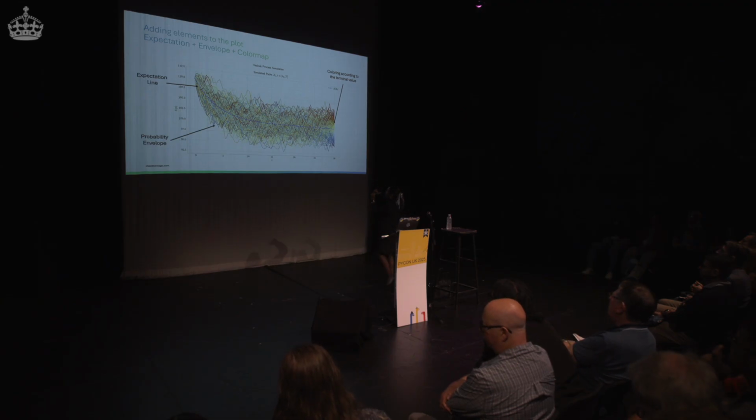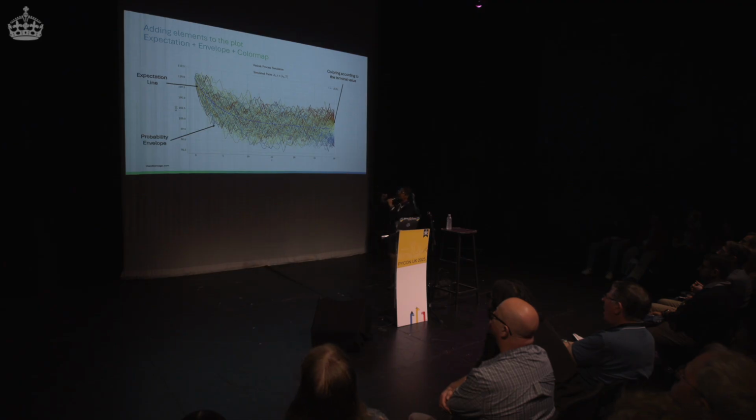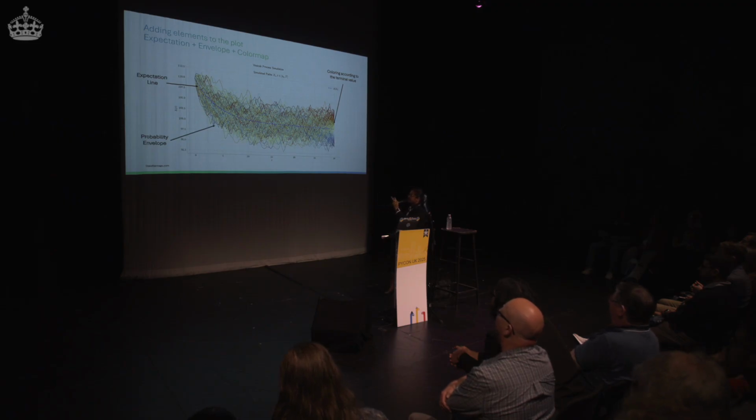Second, and I think it's not quite clear here because of the light, but there is a probability envelope. So below the paths, there is an envelope, it's gray. And this tells me where the process is going to be most likely. So that tells me, again, something about this process. First, it tells me that it's not likely that this is going to go to 200 or to 0 or 50. It's going to stay in that place.